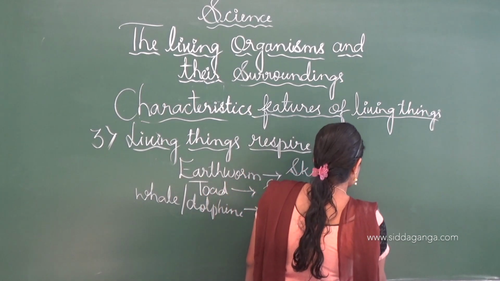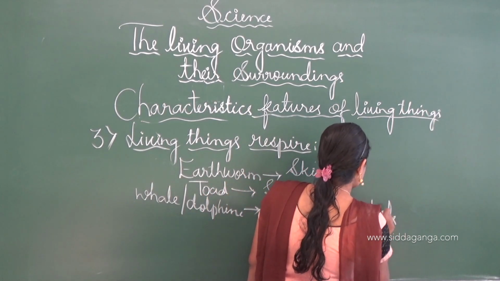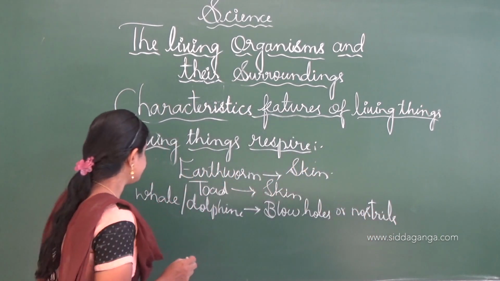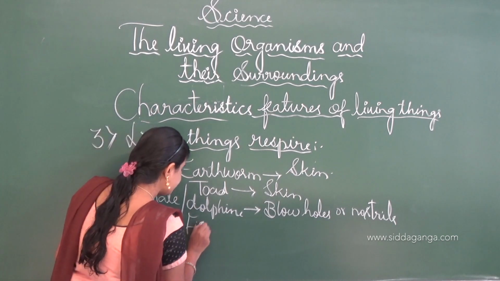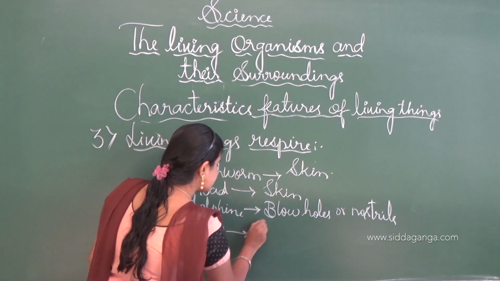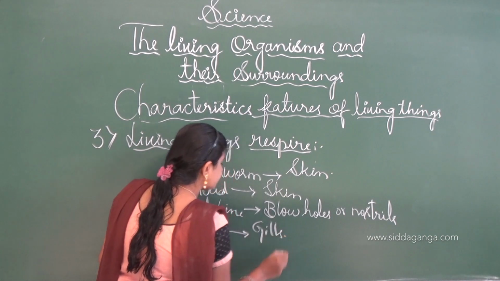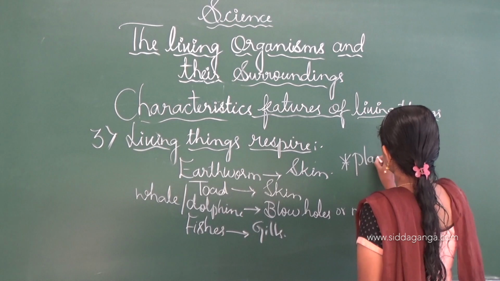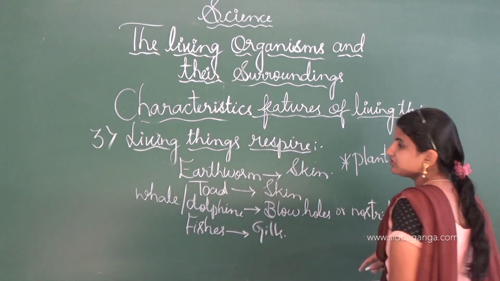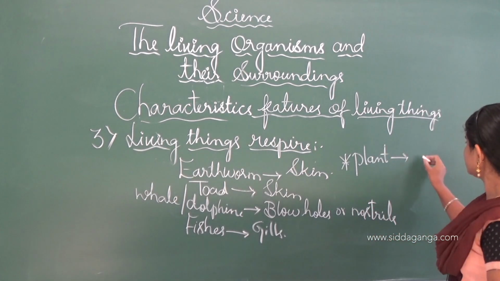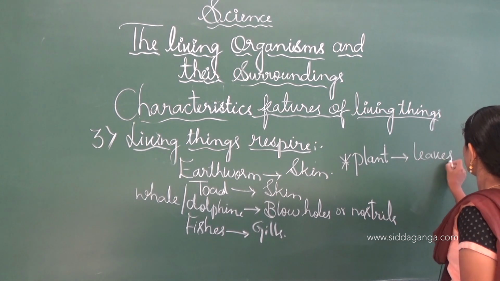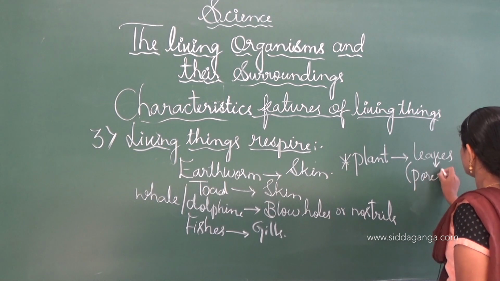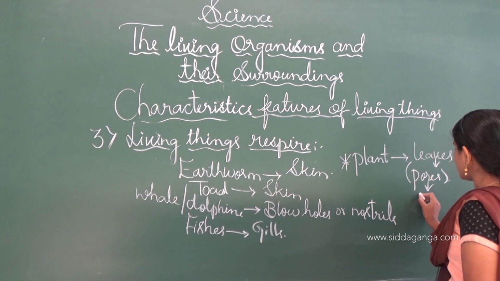Nostrils will be present, and fishes have gills. Even plants respire. Exchange of gases takes place through the leaves. The leaves have pores, and through these pores exchange of gases takes place.